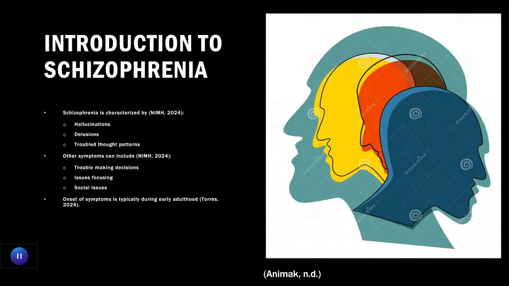The troubled thought patterns individuals experience can involve issues focusing and organizing thoughts. Schizophrenia is typically diagnosed during early adulthood, typically during the 20s.